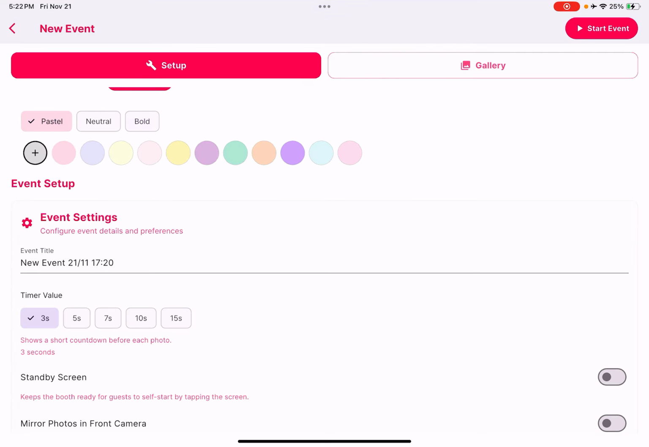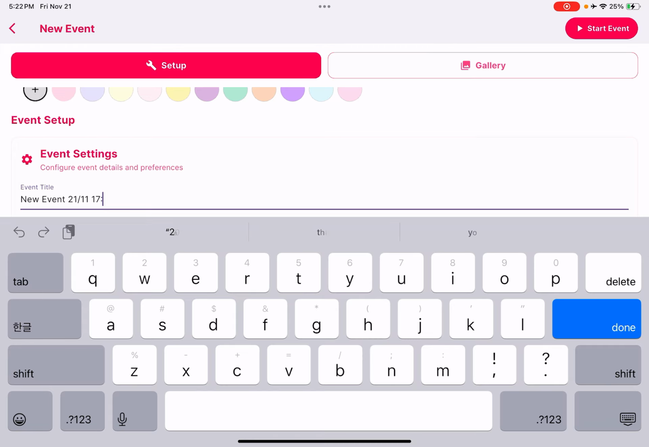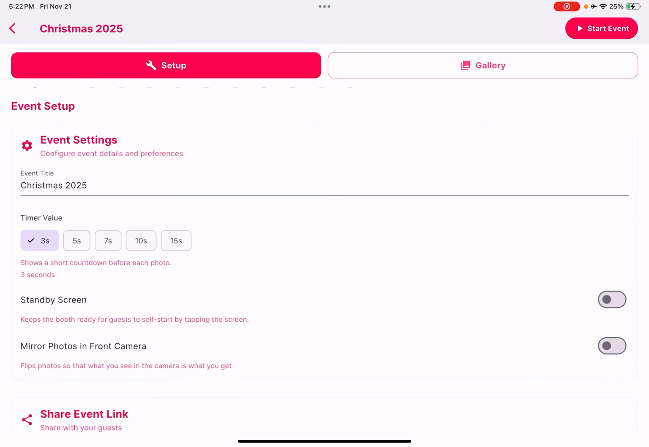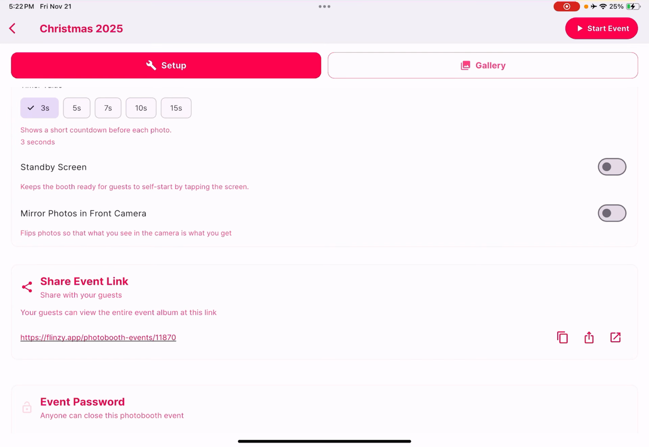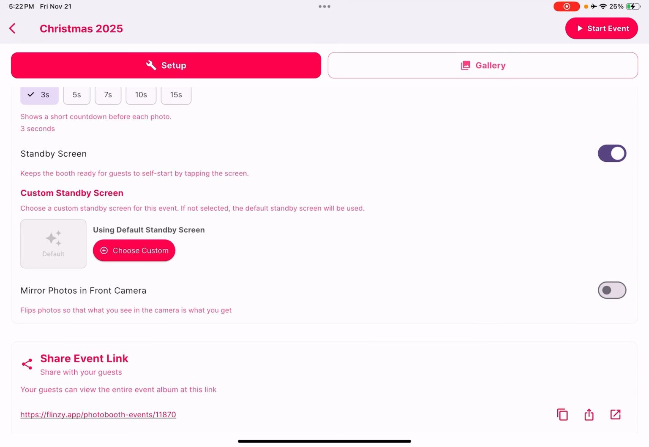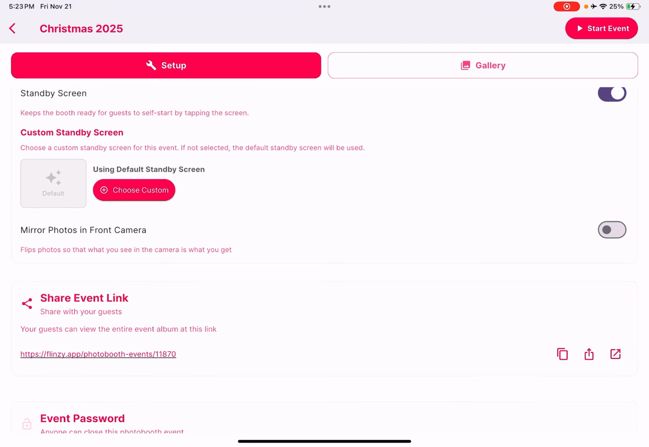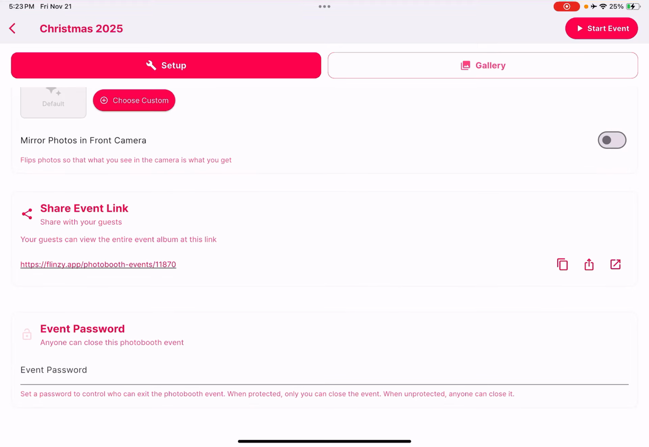And I'm gonna just change the title quickly to something like Christmas 2025. Done. So that's been changed, right? I'm gonna leave the timer at 3 seconds. And for standby screen, I'll keep it on. If you keep it on, and if you don't choose a custom standby screen, a default standby screen will be shown. And so the event password, let me talk about the event password first.